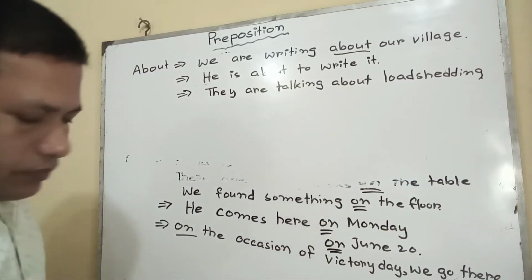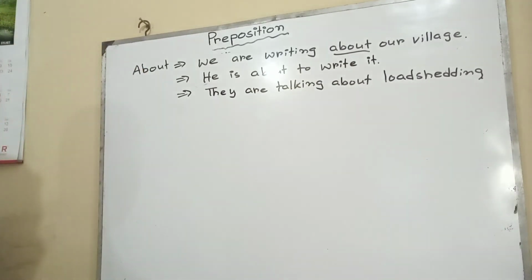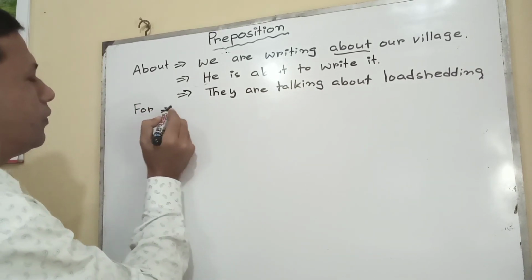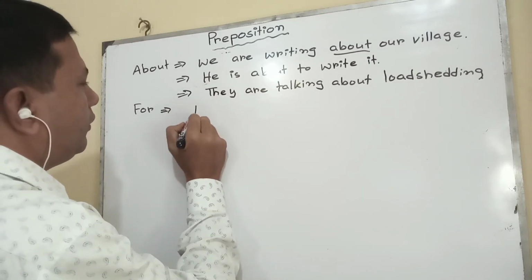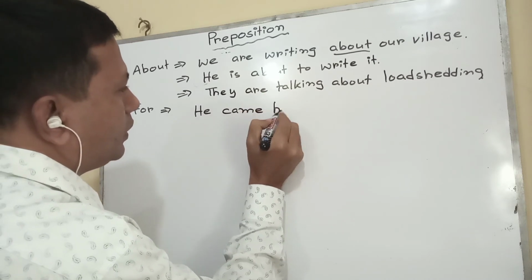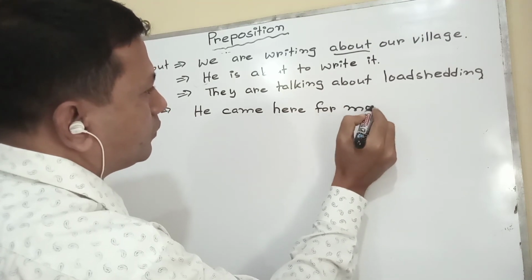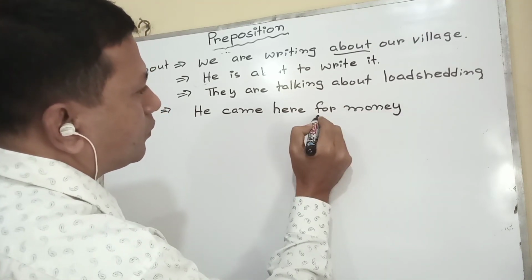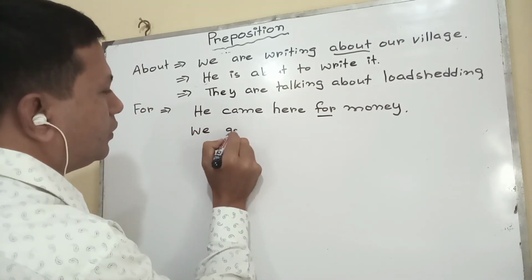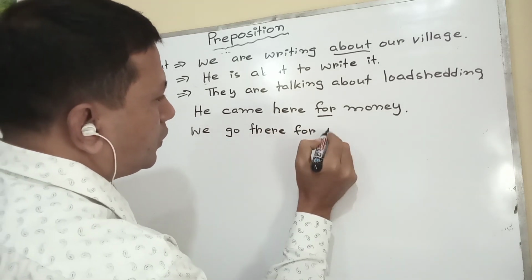Okay, moving on to another one, the use of for. He came here for money. We go there for writing.